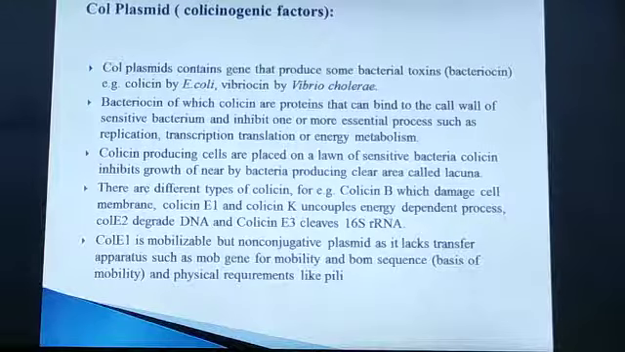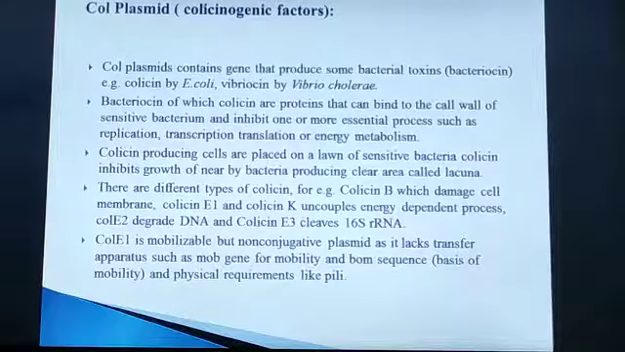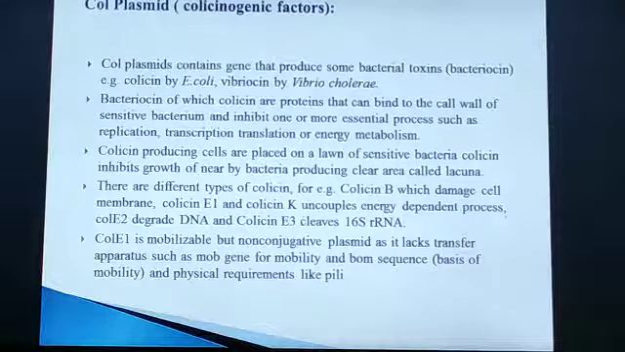ColE1 is mobilizable, as we have seen in the classification of plasmids, where there are mobilizable plasmids. So ColE1 is a mobilizable plasmid, but it is non-conjugative, meaning it requires the help of a conjugative plasmid for its transfer. It has the mob gene for mobility, and the bom sequence, which is the basis of mobility, and physical requirements like pili. So it requires the help of the conjugative plasmid so that it can be transferred from the donor to the recipient cell.